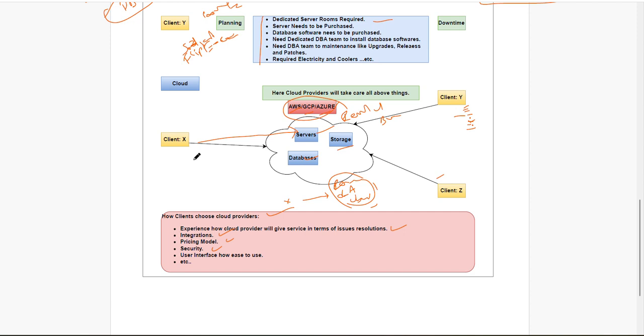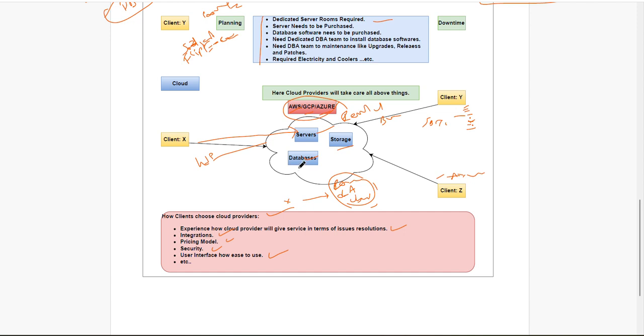Assume some HDFC, some SBI, some Axis clients are using some storage. Indirectly they are keeping their customers' data there, and that should be confidential. So how are they providing the security? And the user interface: if they are providing a software service, how easy is it to use? These are the things clients will consider while choosing the cloud service.